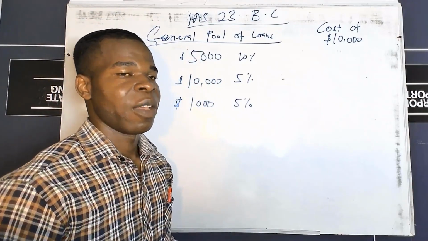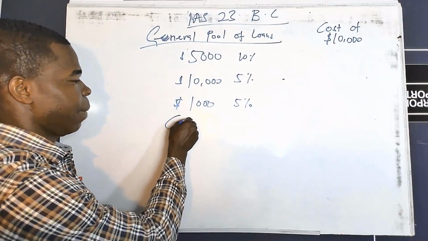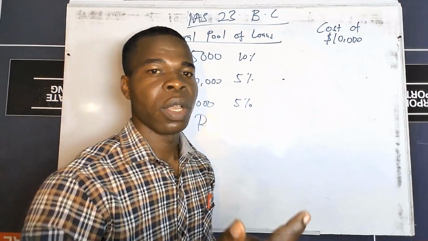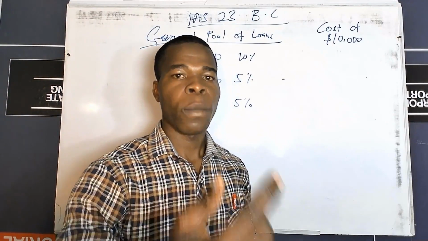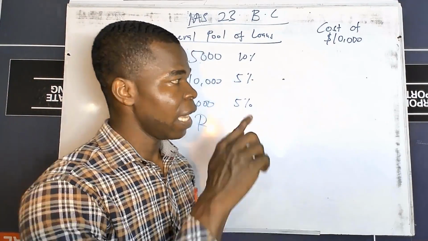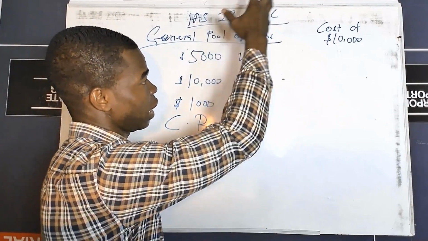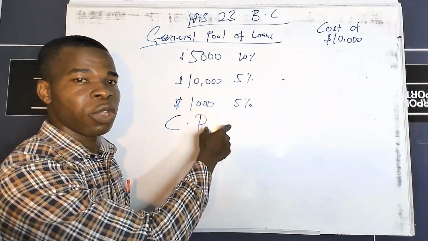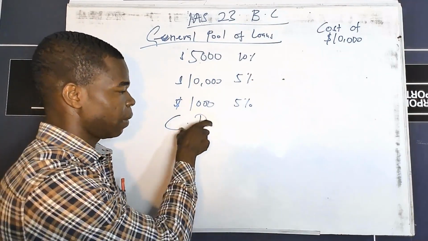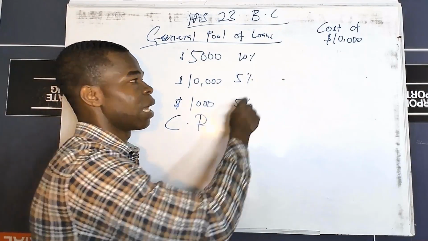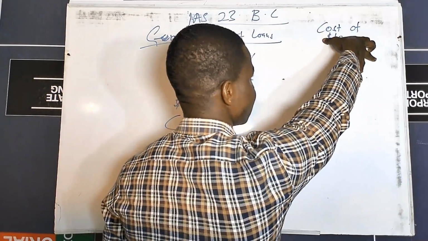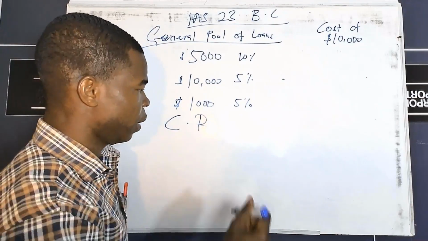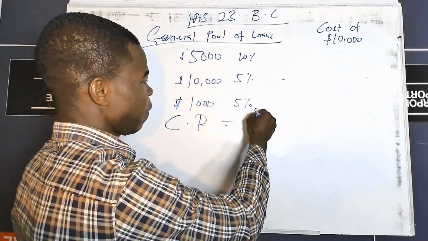The standard prescribes that we are supposed to determine what we call the capitalization rate using weighted average cost. So anytime the question is about a general pool of loans, you first have to determine your capitalization rate. And then the capitalization rate you have determined must be calculated on the cost of the asset, please, not on the loans taken.